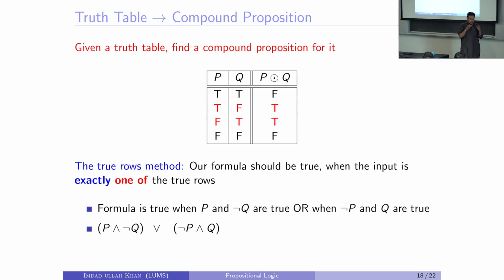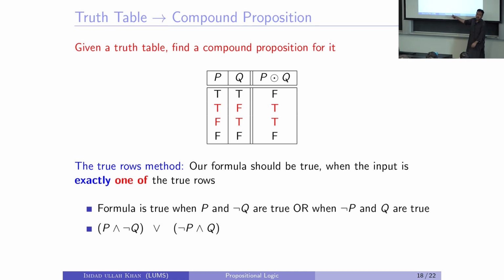This formula should be true when the input is like the second row, meaning when P is true and Q is false, or when the input is like the third row, when P is false and Q is true. So that's just a more concise way of saying what I just said.